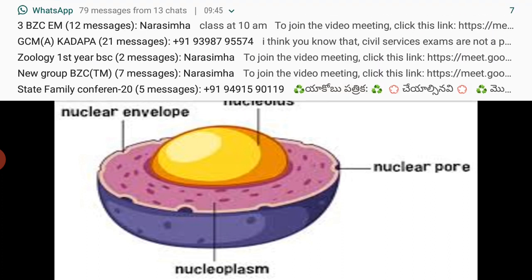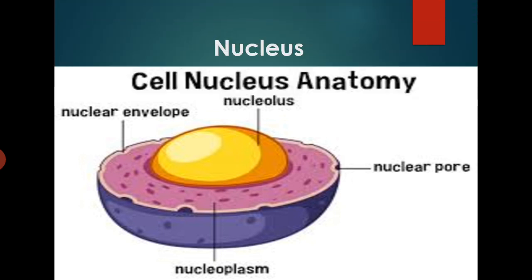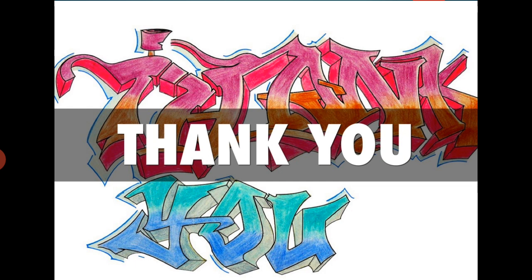The chromatin is rich in deoxyribonucleic acid. The nucleus is the dynamic center which controls and regulates the various metabolic activities of the cells. A cell cannot live without a nucleus. It acts as a vehicle for the transmission of hereditary characters through chromosomes during cell division. Thank you.